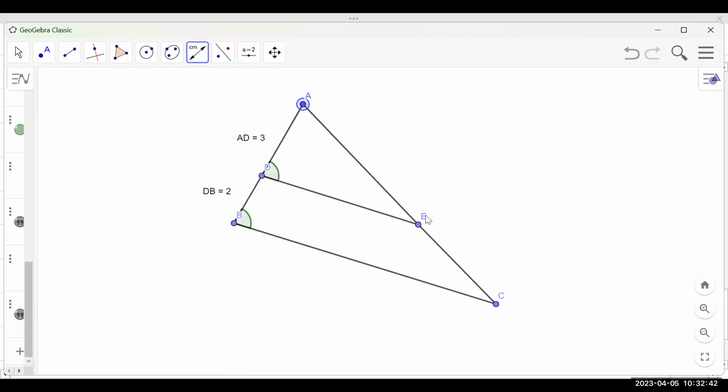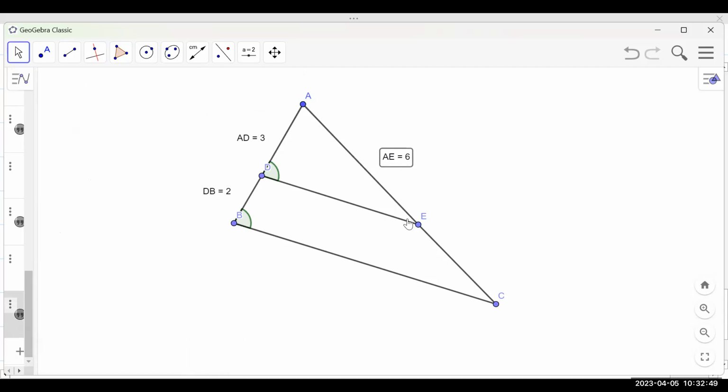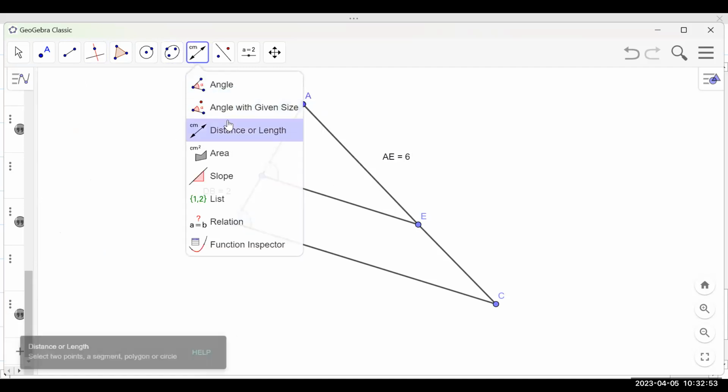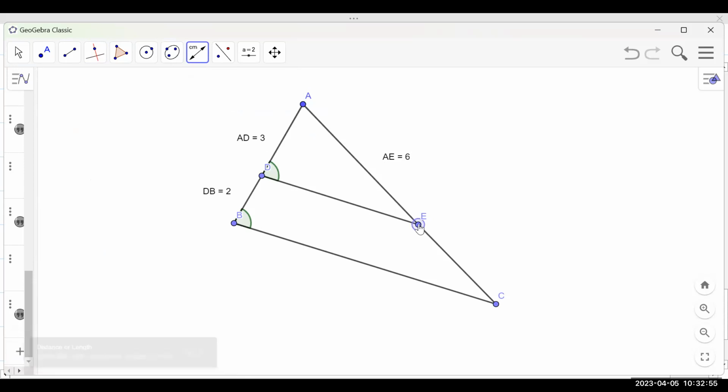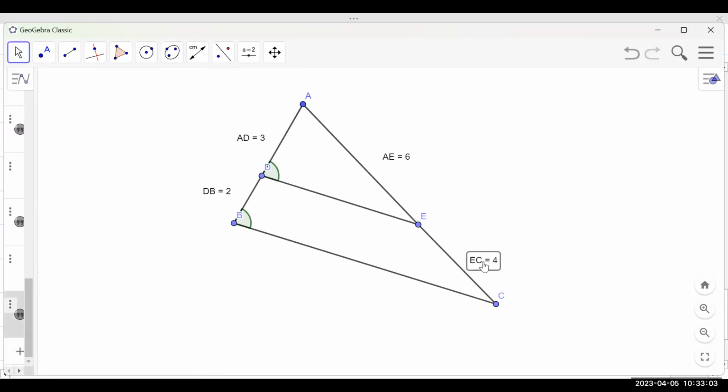If I measure this one and this one, I get something like 6. Okay, this is 6. Good for me. And then I'm going to measure the last one. If I measure this one and this one, it gives me 4. Not bad. So I've measured all the different lines that I have. Not all of them, but these are the ones that we are going to need.